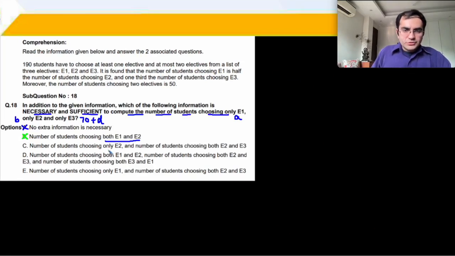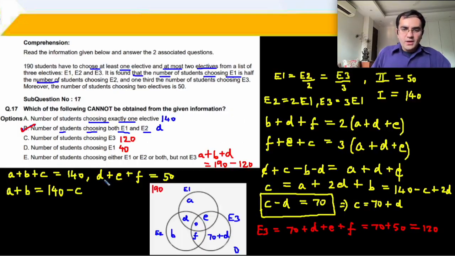Number of students choosing only E2 and both E2 and E3 अगर दिया जाए. Only E2 is what? B. And both E2 and E3 अगर दे दिया, that is F. अगर B and F दे दिया, then काम हो जाएगा क्या हमारा?